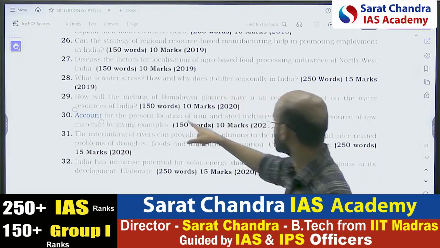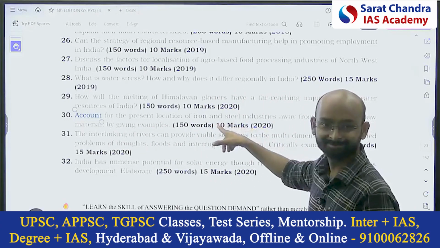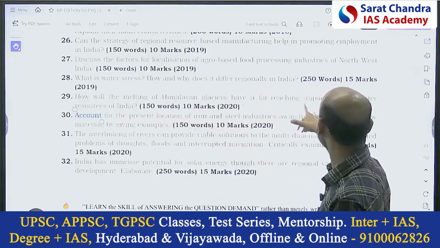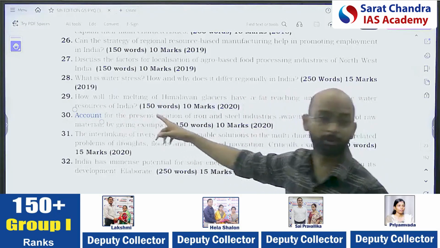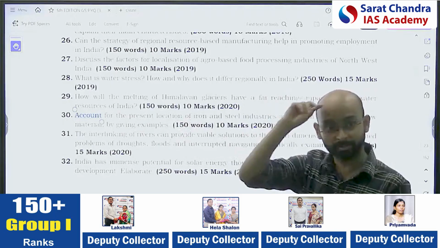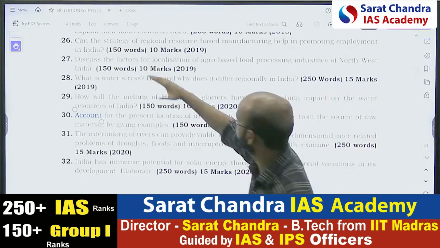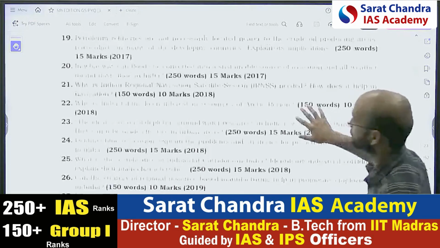Next, account of the present location. Again, regional. See, how will the melting of glaciers have a far-reaching impact on water resources? Again, the water resource topic. I told you water resource is the favorite topic. That's why I put a star there. Every alternate year, you can find a question on it.